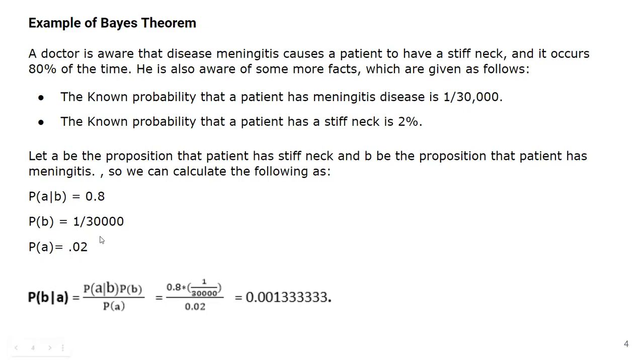So if we use all these values in the equation, the probability of B over A, the probability of the patient having meningitis when the stiff neck is present, is the reverse of this.